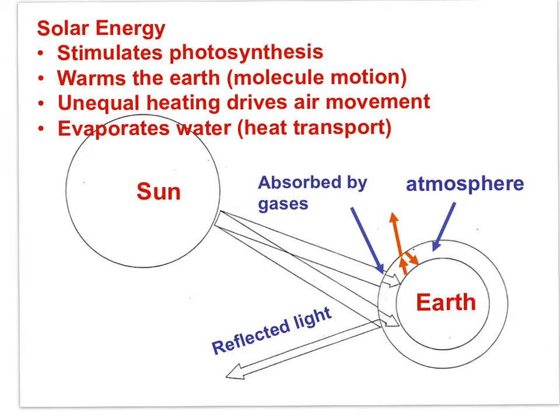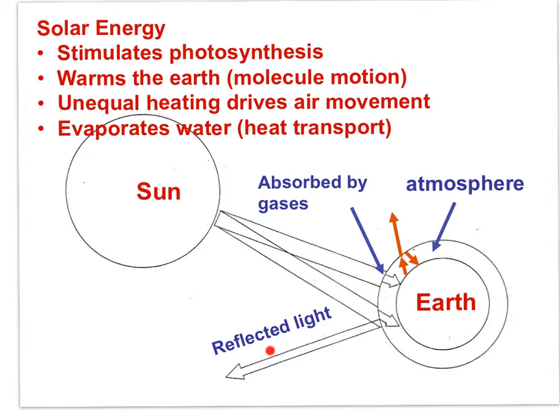The various roles of solar energy are that they stimulate photosynthesis, they warm the Earth, they increase molecular motion, they heat the Earth unequally, which drives the circulation of air on the Earth, and solar energy evaporates water, and this initiates the water cycle. Now, solar energy streams towards the Earth.